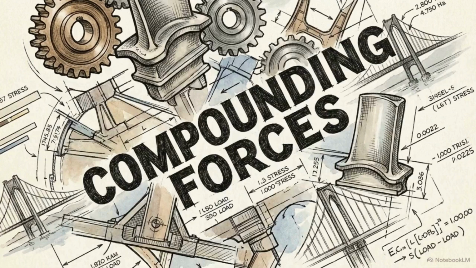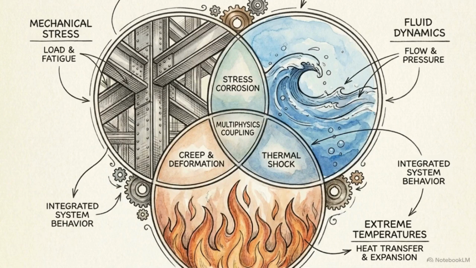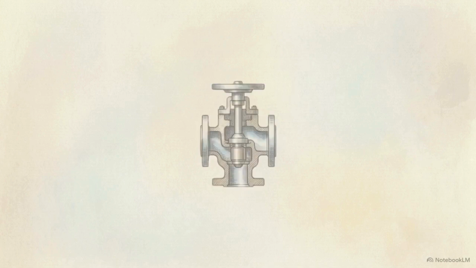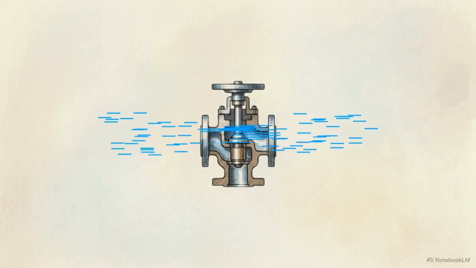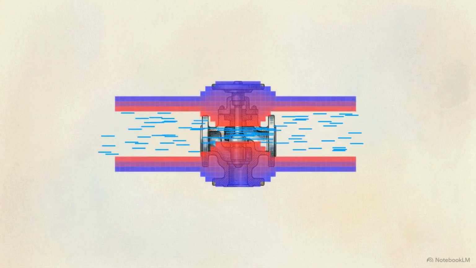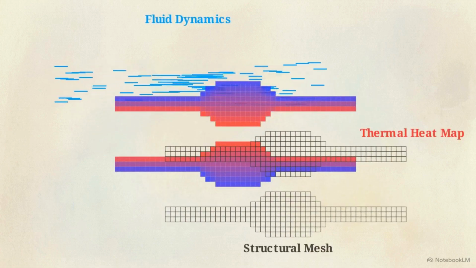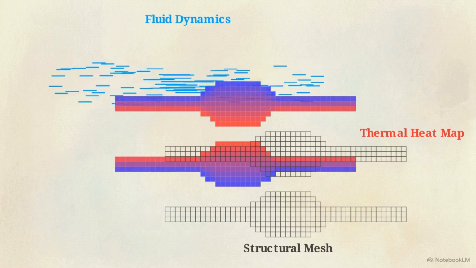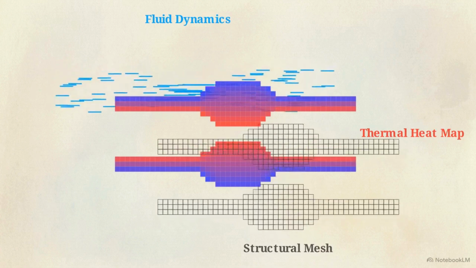But the final layer of real-world complexity is that physical variables do not wait their turn. Mechanical stress, extreme temperatures, and fluid dynamics often occur simultaneously. This schematic of a mechanical valve illustrates coupled multiphysics analysis, the simultaneous calculation of interacting phenomena. As fluid moves through a valve, it creates immediate thermal gradients. Immense heat, whether generated by internal pressure or ambient environment, rapidly warps the structural integrity of the surrounding metal.